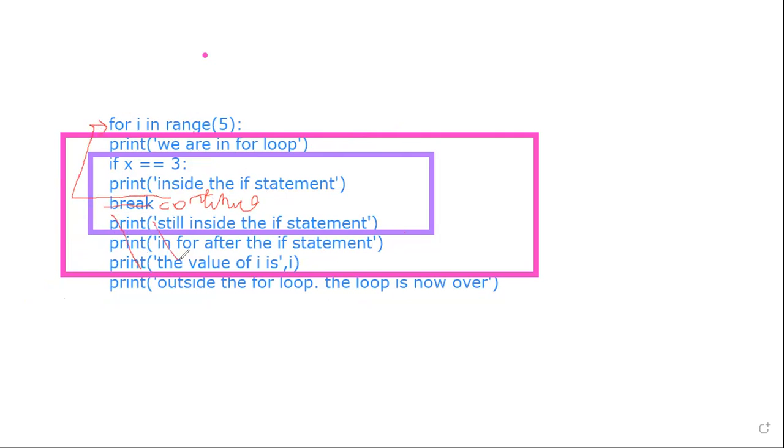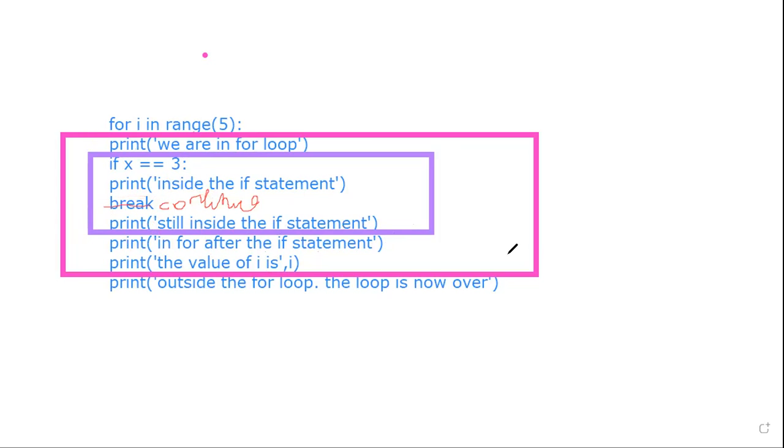These statements are not executed only when i becomes 3. When it is 0, 1, 2, they will be executed. At 3, it will not be executed. Again, when it is 4, it will be executed.